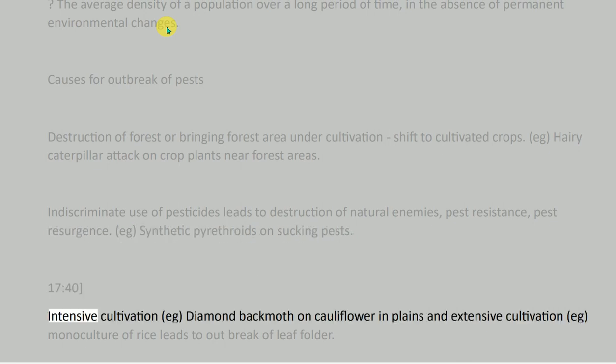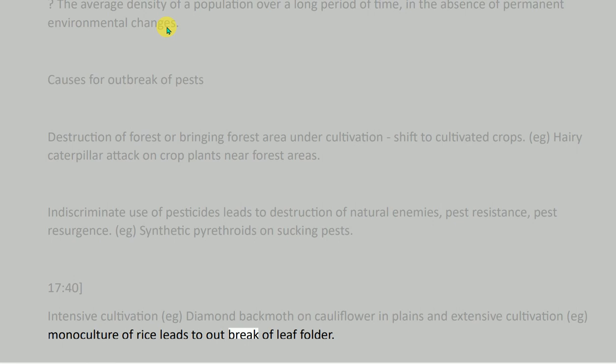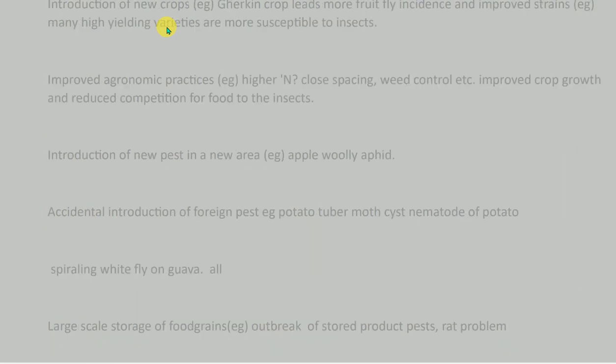Intensive cultivation, e.g., diamondback moth on cauliflower in plains, and extensive cultivation. Monoculture of rice leads to outbreak of leaf folder. Introduction of new crops, e.g., gherkin crop leads to more fruit fly incidence, and improved strains: many high-yielding varieties are more susceptible to insects. Improved agronomic practices, e.g., higher nitrogen, close spacing, weed control, etc.